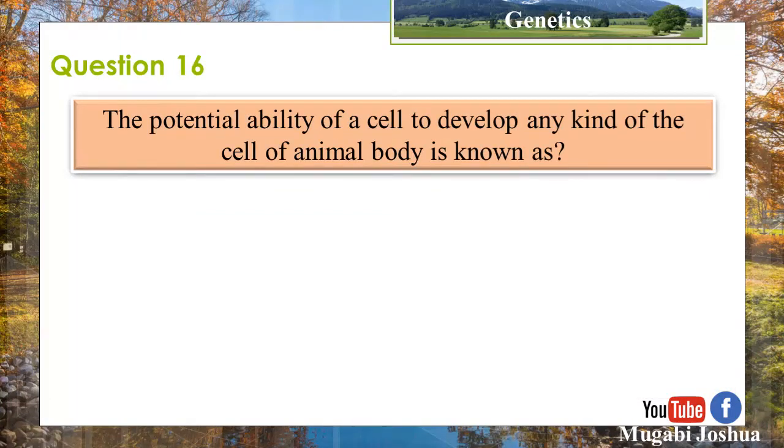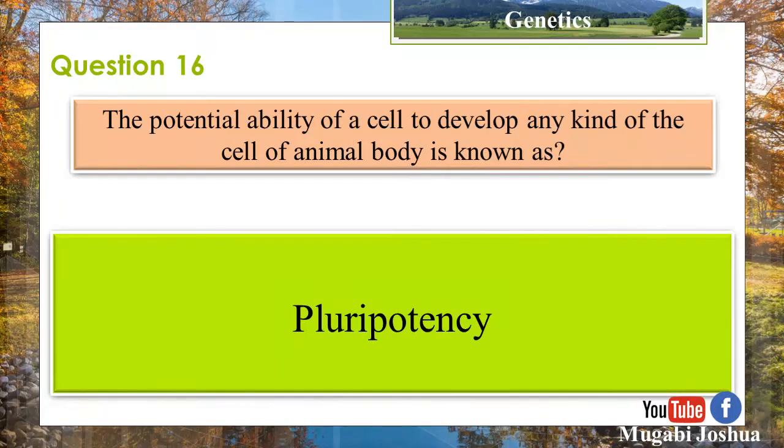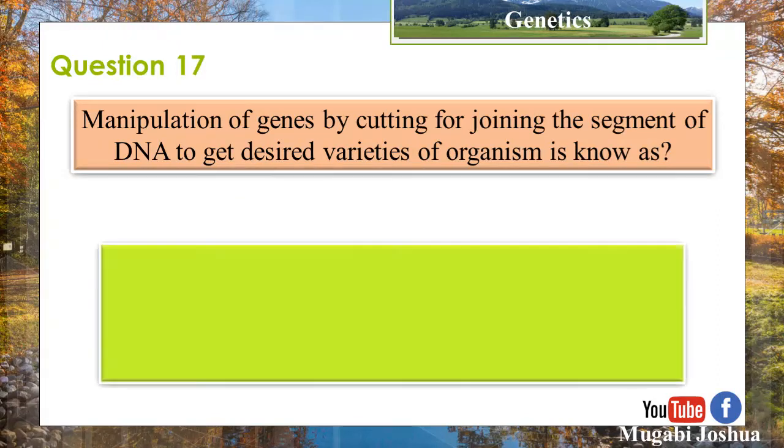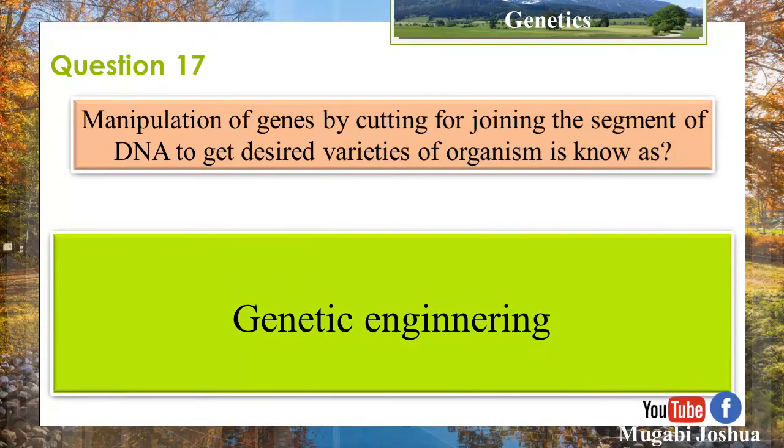Question 16. The potential ability of a cell to develop into any kind of cell of the animal body is known as pluripotency. Question 17. Manipulation of genes by cutting or joining segments of DNA to get a desirable variety of organism is known as genetic engineering.